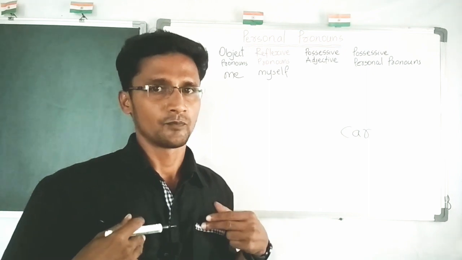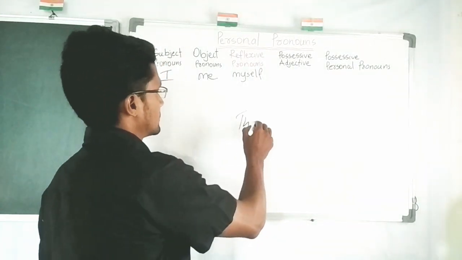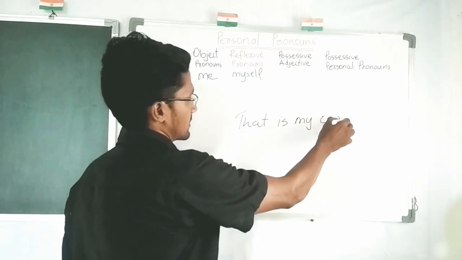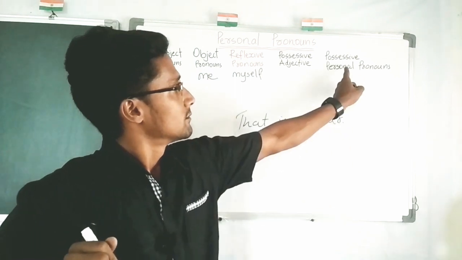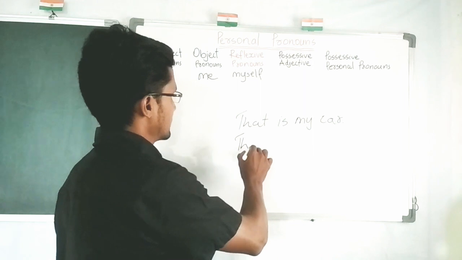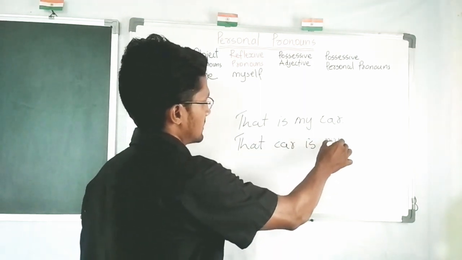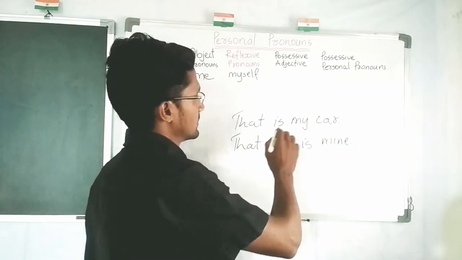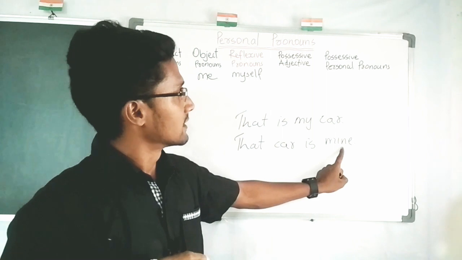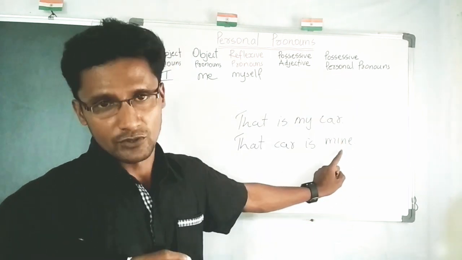In possessive adjective, I can say that is my car. And in possessive personal pronoun or possessive pronoun, I can say that car is mine. My is possessive adjective and mine is possessive personal pronoun or possessive pronoun.